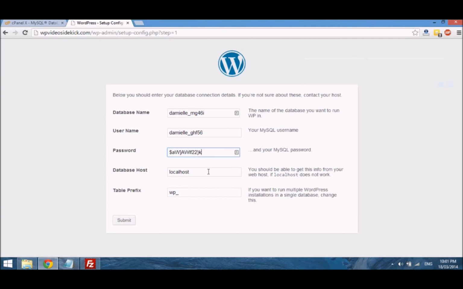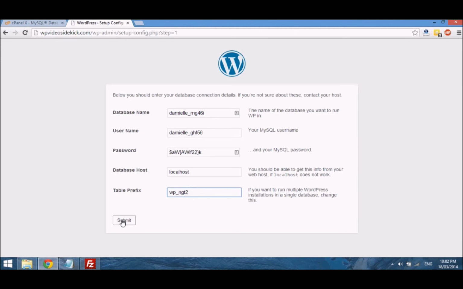Now for the database host, in 99% of cases, this will be the default. You don't have to change this. But if you enter this and it doesn't work, then you will have to contact your hosting company just to find out what they use as their database host. But in 99% of the cases, this will work. And the table prefix, you could just add a few letters and numbers just to customize this as well. As you see, the little note here says it's useful if you want to run multiple WordPress installations.